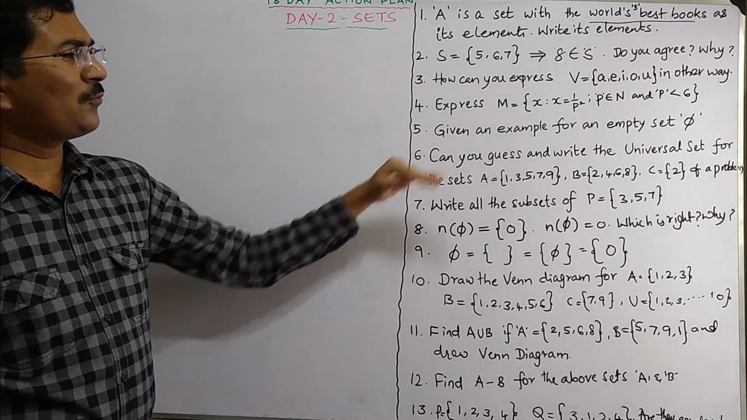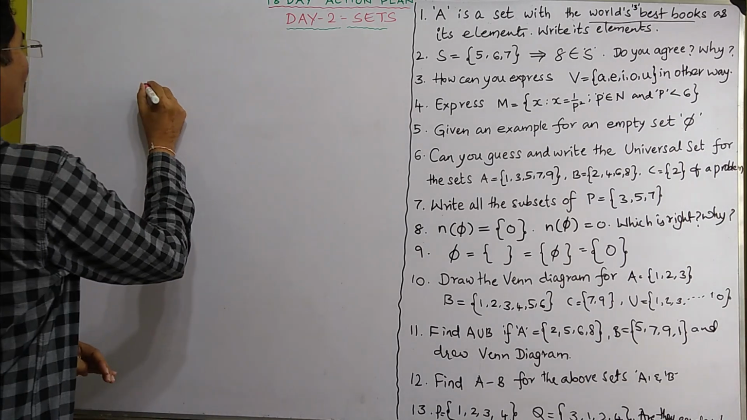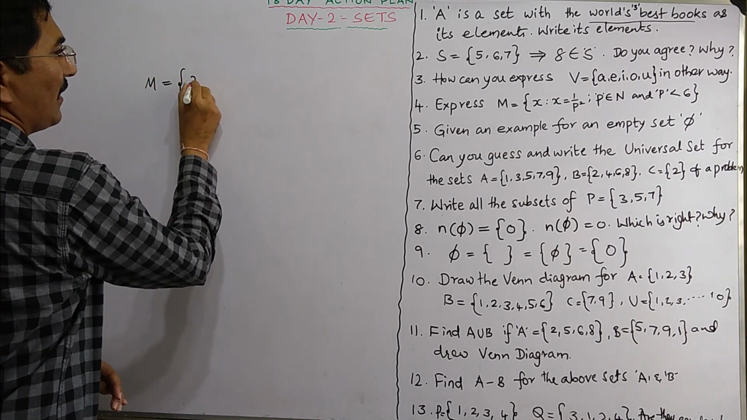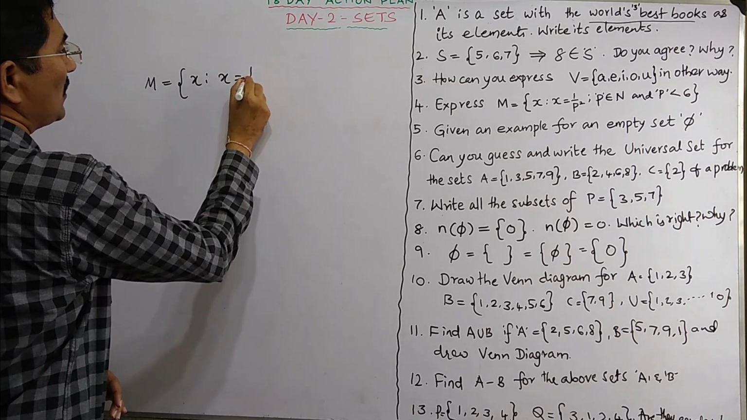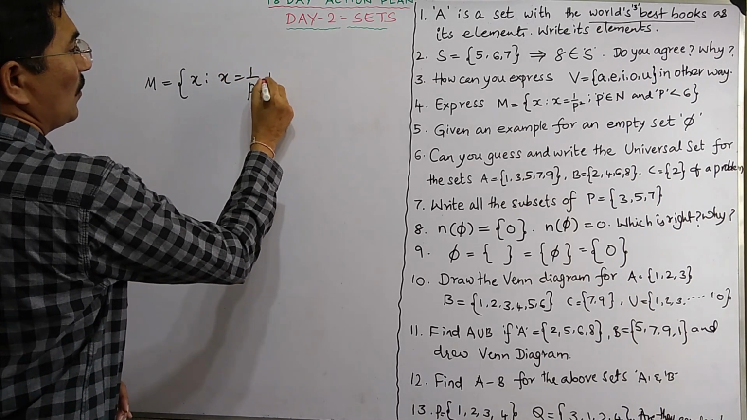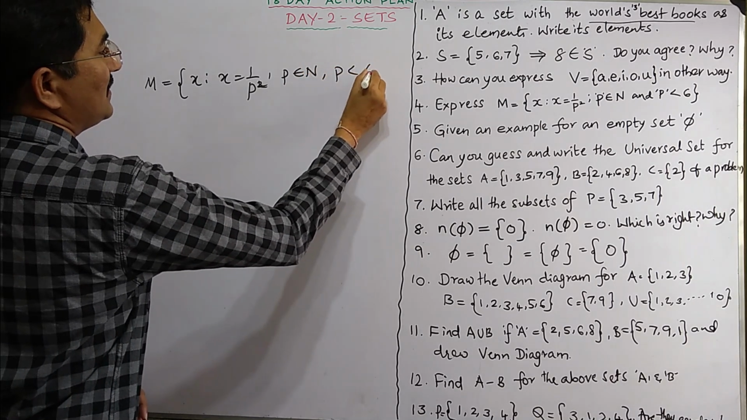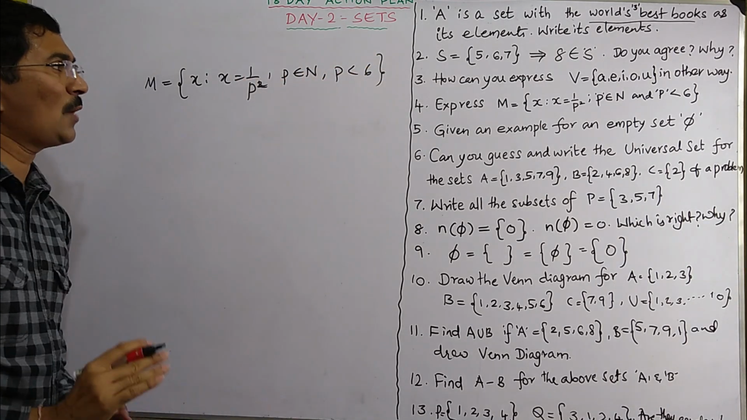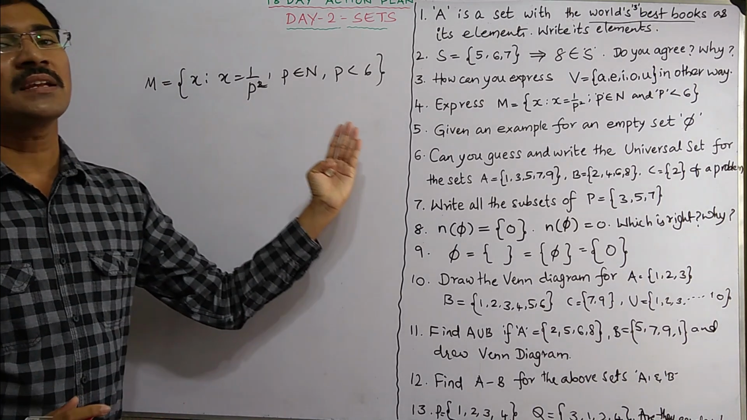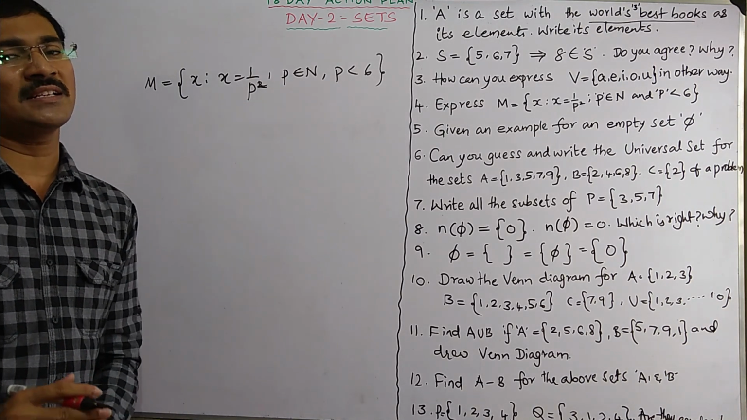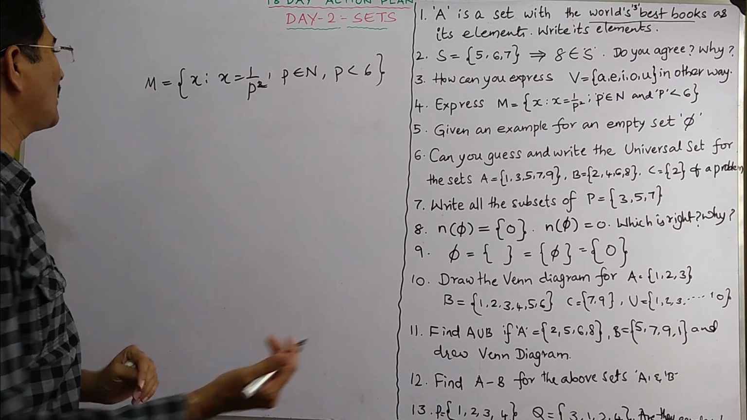Now coming to the fourth problem. M is equal to x such that x is equal to 1 by p square, where p belongs to N and p is less than 6. So let us see how we can write this. This is set builder form, and now we have to write it in roster form. How can you write? Let us see.